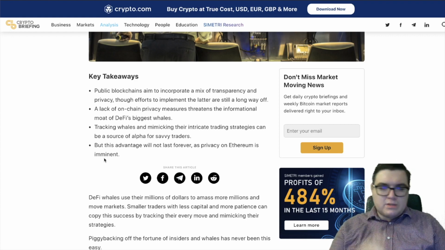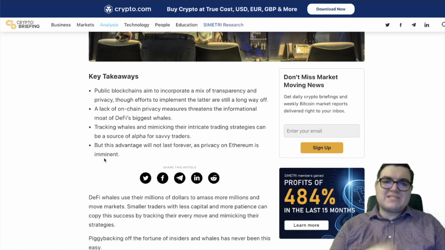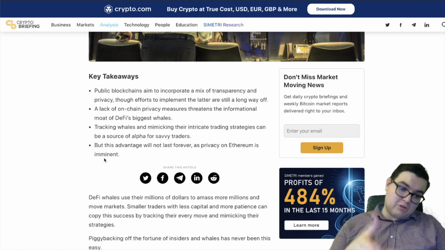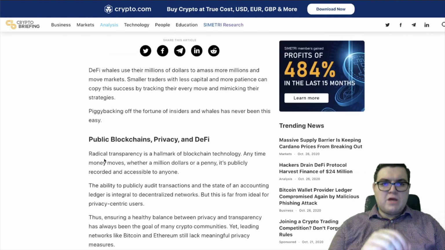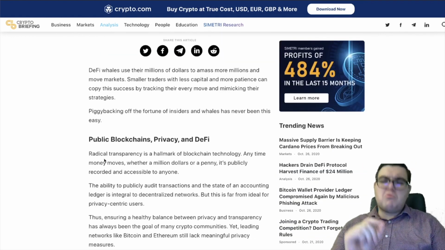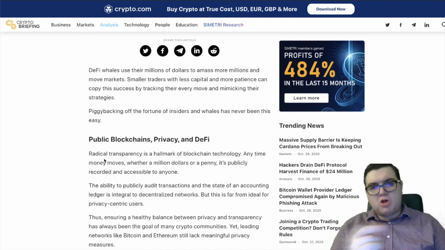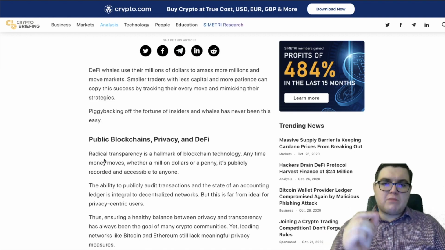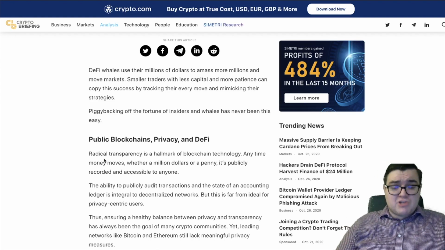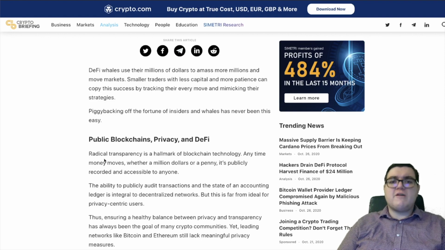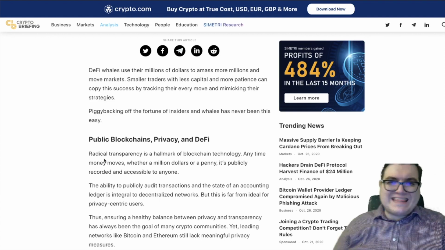This advantage will not last forever, as privacy on Ethereum is imminent, and there's also Ethereum updates, huge updates coming up. DeFi whales use their millions of dollars to amass more millions and move markets. Smaller traders with less capital and more patience can copy the success by tracking their every move and mimicking their strategies. Piggybacking off the fortune of insiders and whales has never been this easy.